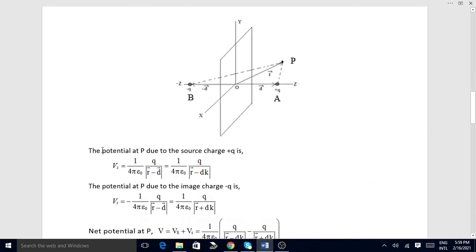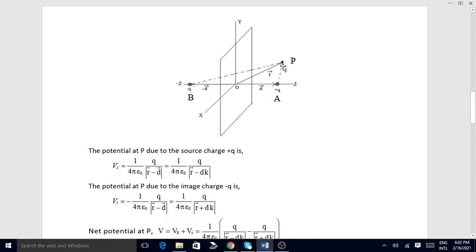Okay. The potential at P due to the source charge plus Q is Vs, equal to 1 by 4 pi epsilon naught into charge Q divided by the distance.